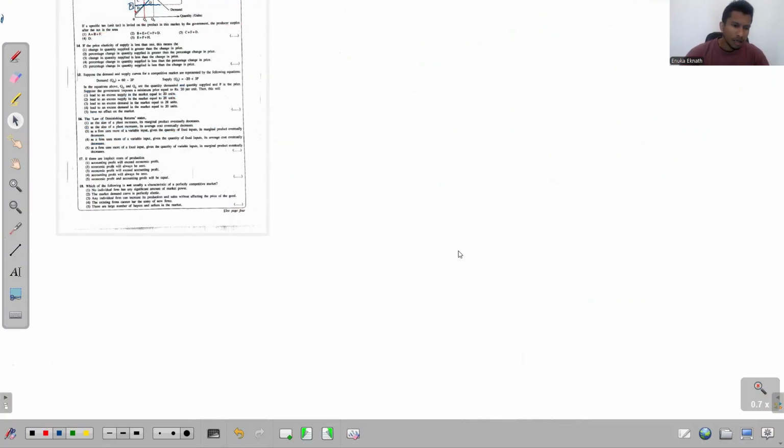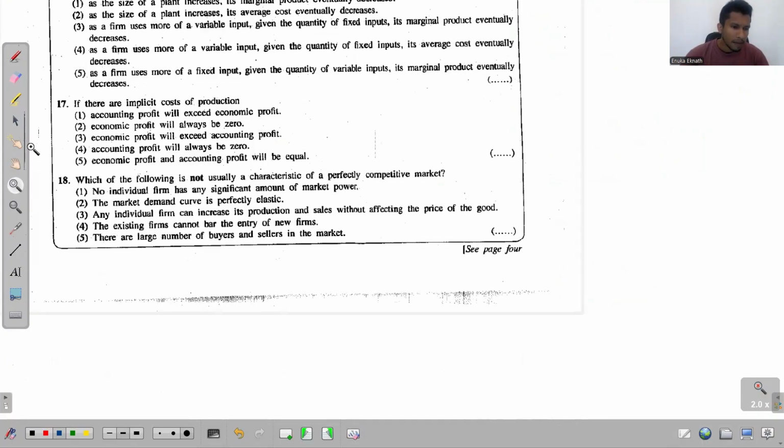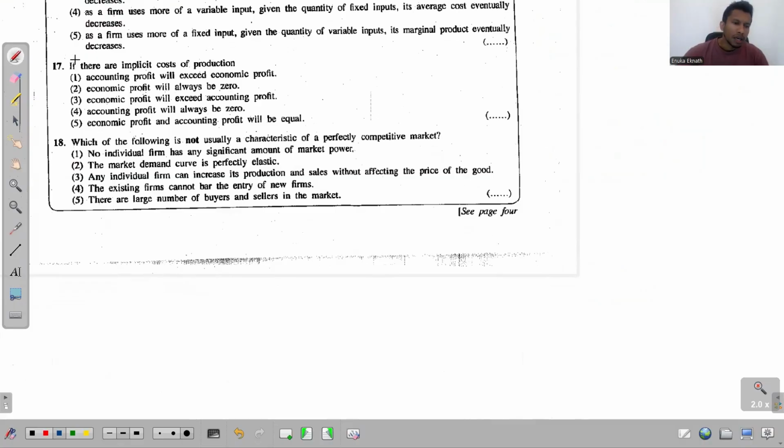Right. Look at this question 17. It says, if there are implicit costs of production, what will happen to the accounting profit and economic profit? By looking at the options, we can understand that this is the direction that we should follow. We need to try to see what the accounting profit will be and what the economic profit will be when there are implicit costs.